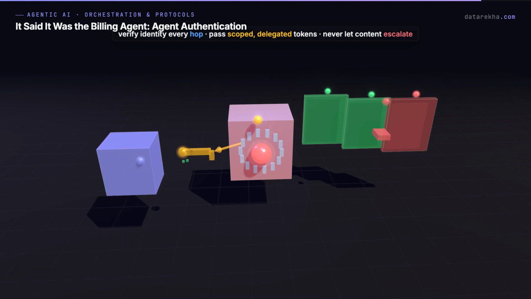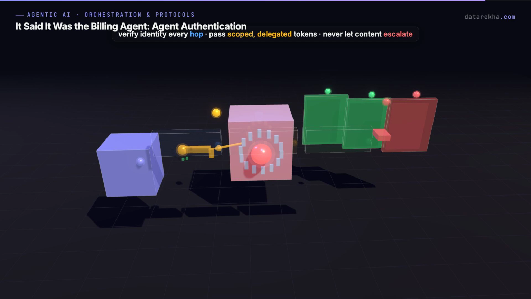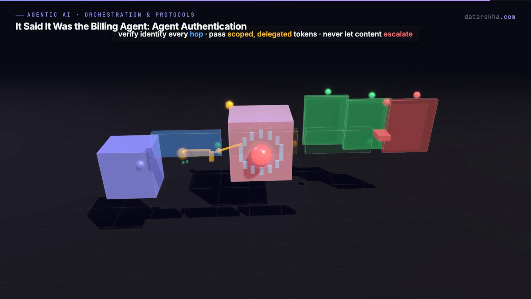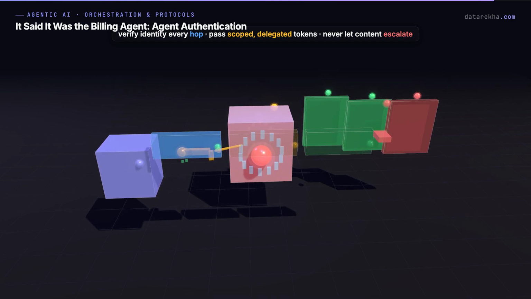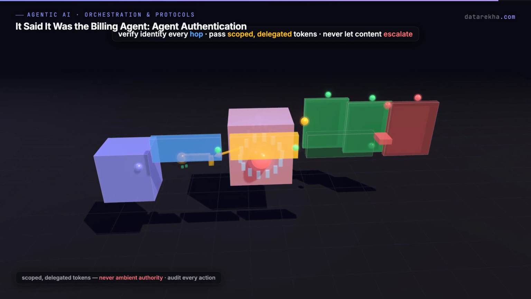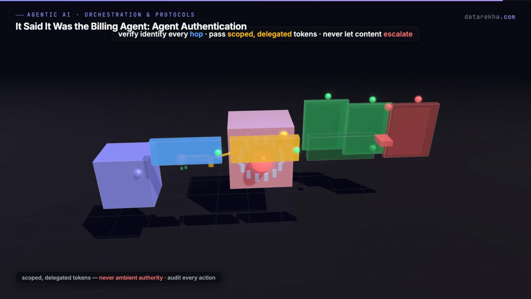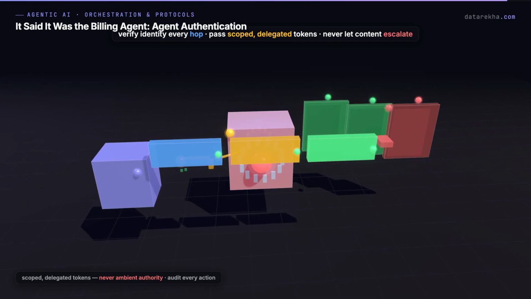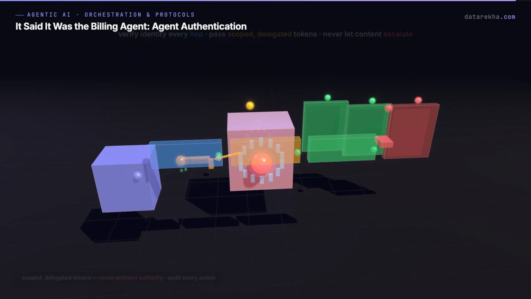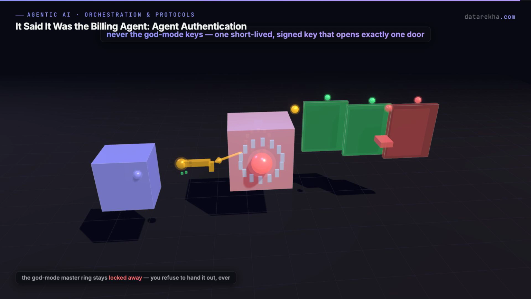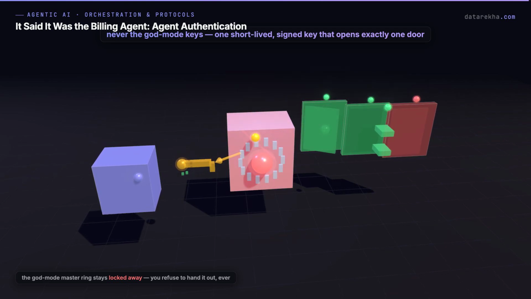So the defenses, and they're the takeaway. Verify identity on every hop. Pass scoped, delegated tokens, never ambient authority, and never ever let a request's content escalate its privileges. Because the whole discipline reduces to one refusal: you never hand an agent the God mode keys. You hand it a short-lived signed key that opens exactly one door.